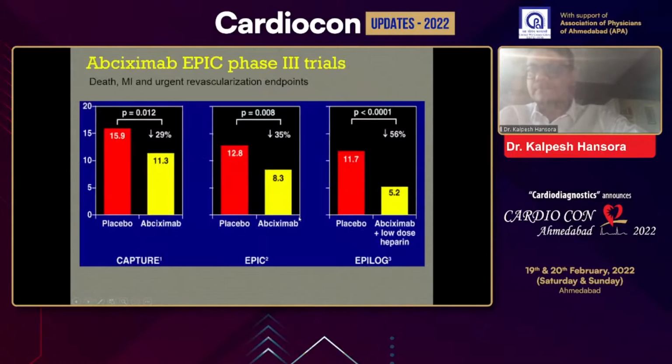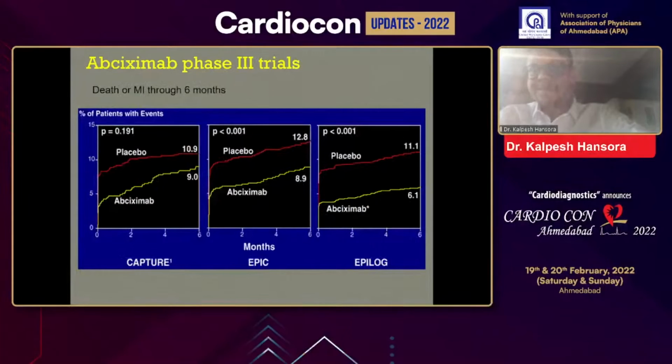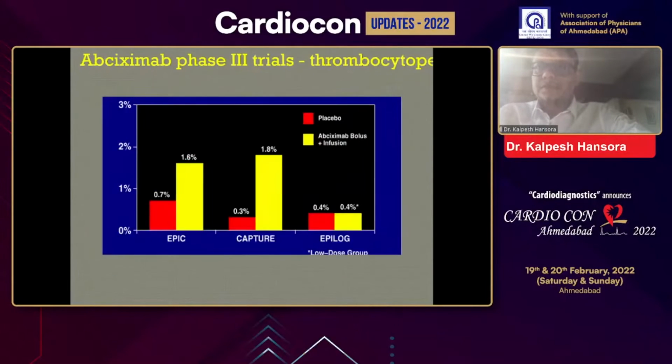Next slide. So this was the EPIC phase 3 trial, where they have shown that the death, MI, urgent revascularization endpoint was lower in patients who received abciximab. Next slide. Next slide. So, though there was a slightly higher incidence of thrombocytopenia in patients who received abciximab, the bleeding rates were not that significant as compared to placebo. Next slide.